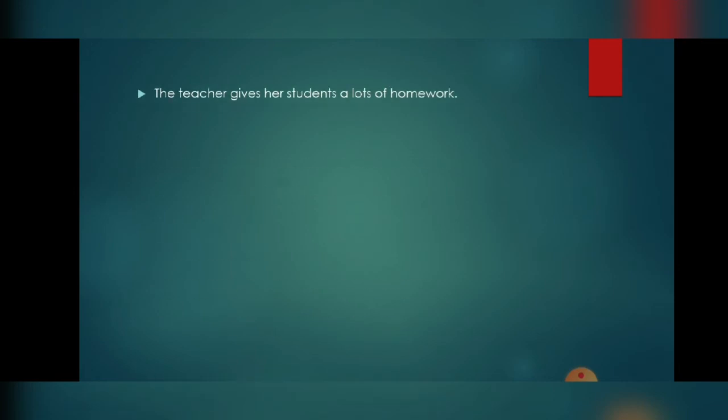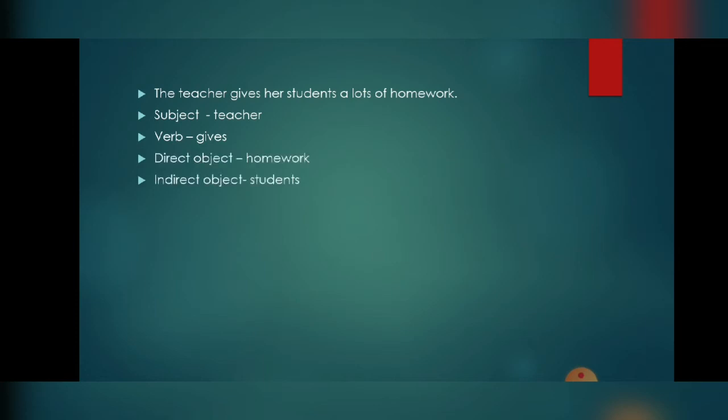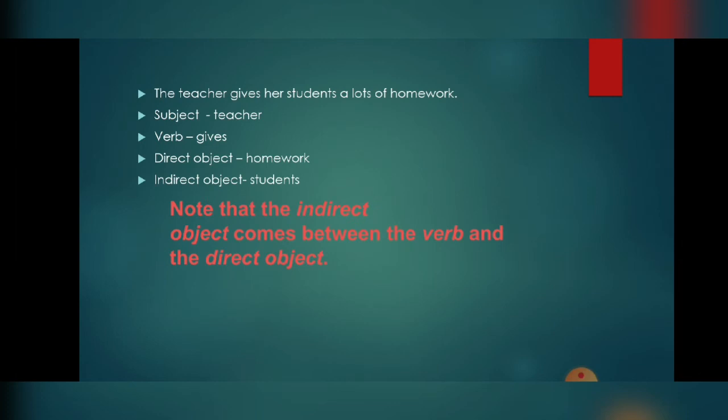Now we will take a second example. The teacher gives her students a lot of homework. Here teacher is a subject, gives is a verb, and homework is the direct object. The indirect object is whom she has given it to, so the students. Note that the indirect object comes between the verb and the direct object.